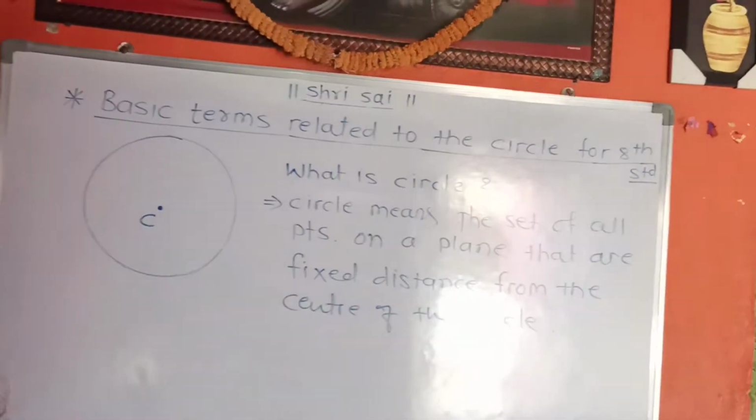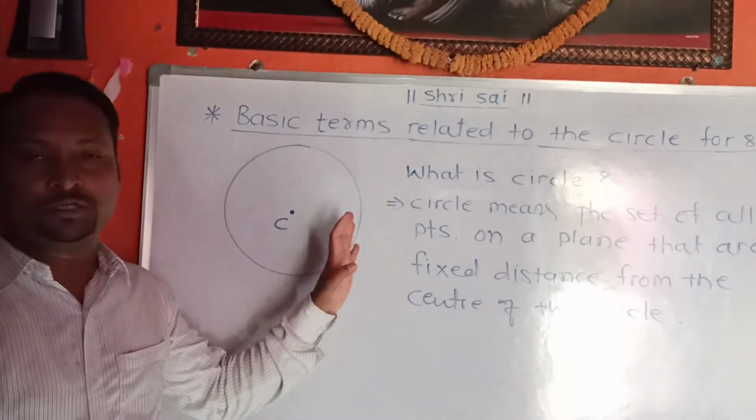Dear students, this is the perfect definition of a circle.